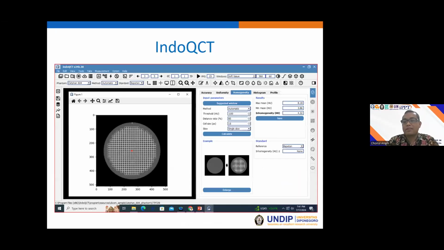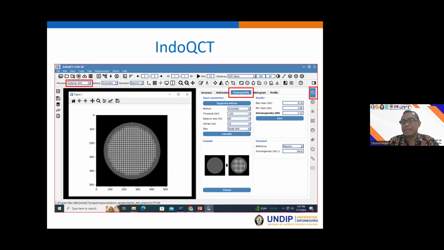And of course, we can do that by using the QCT, and it is very simple. The first one, you should open your image and then set your phantom, then select your tab in the right position, and then select the homogeneity. And by using the IndoQCT, you can choose manually or automatically.